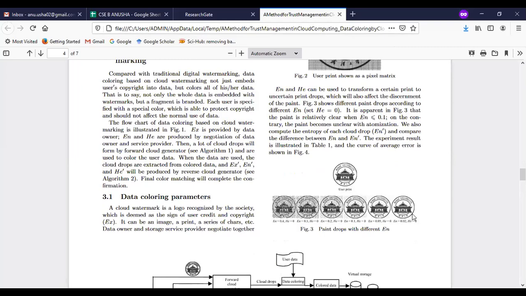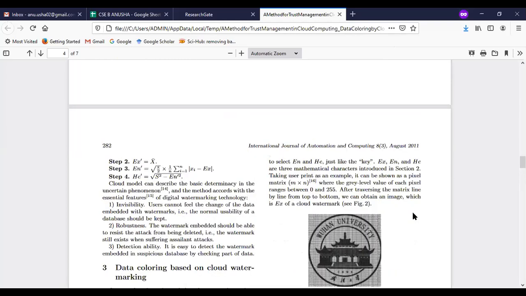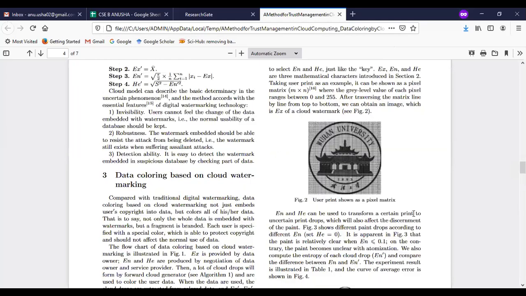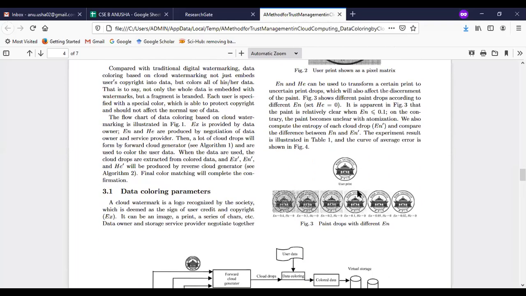The user print is this one. We have the Wuhan University, which has one diagrammatical representation, one house, and they are giving one numerical representation, and some data has been written there. I want to get only that one. So how we get this one is, we need to consider the cloud drops here. We need to specify the shading, the pixels, and the matrix format you are representing, which is erased by that. So we need to drop these values, or drop these paints here.